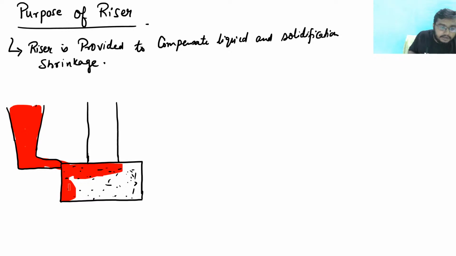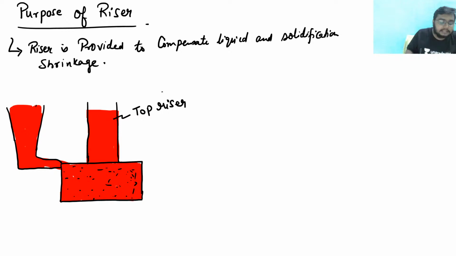As this mold cavity is filled, this is the riser, the riser is also filled with the molten metal. Since the riser is on the top of the mold, hence it is known as top riser. Hence, riser is on the top of a mold cavity, hence it is known as top riser. Clear? So there is a type of riser. Riser type is top riser. First is the top riser.